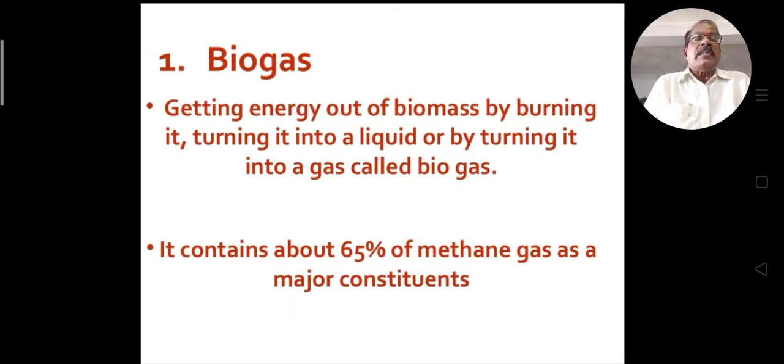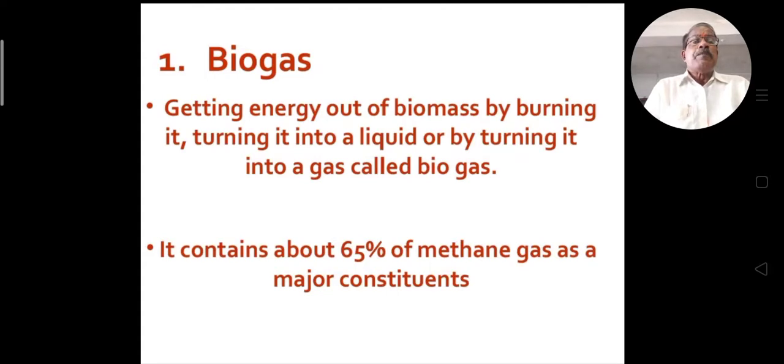And what is biogas? Biogas is getting energy out of biomass by burning it, turning it into a liquid, or by turning it into a gas called biogas. Twenty to thirty years back, in interior or agency areas, we used gobar gas plants. Gobar gas is nothing but biomass, the gobar waste from animals.